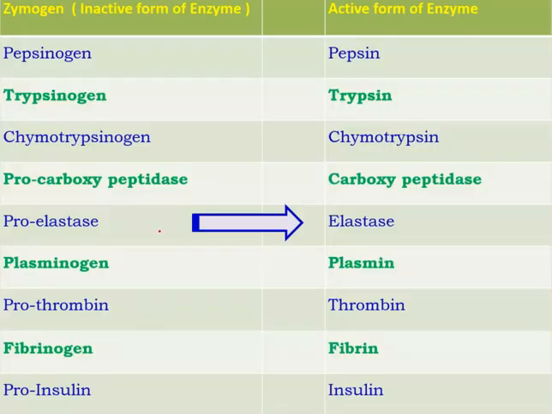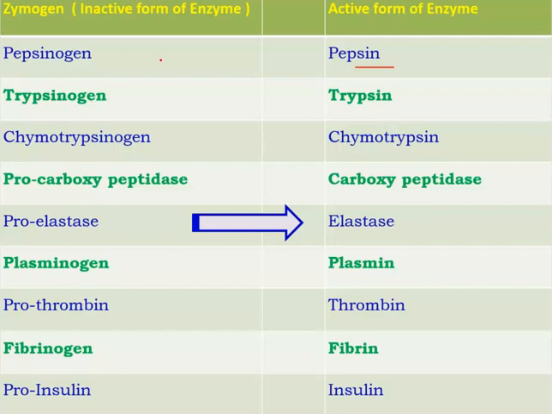Now let us see examples of zymogens and their active forms. Left side are inactive forms. Pepsinogen, the active form is pepsin. Trypsinogen, active form trypsin. Chymotrypsinogen, active form chymotrypsin. Procarboxypeptidase, active form carboxypeptidase. Proelastase, elastase is the active form. Plasminogen, active form is plasmin.